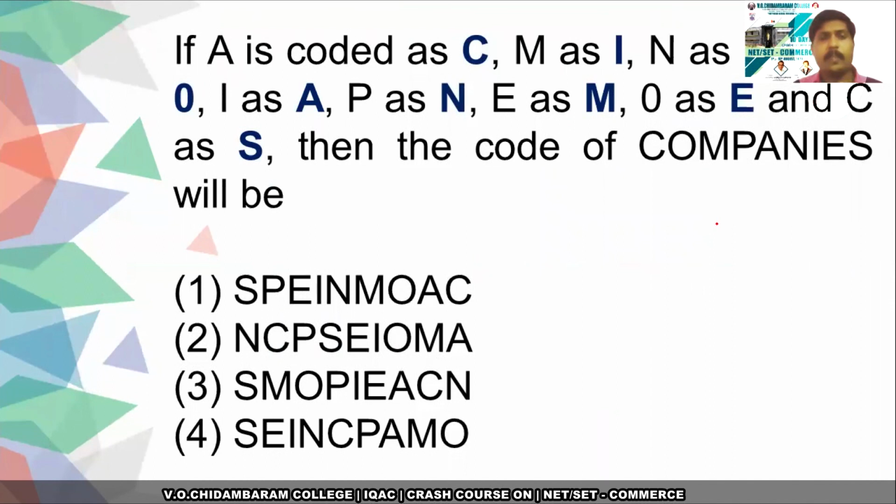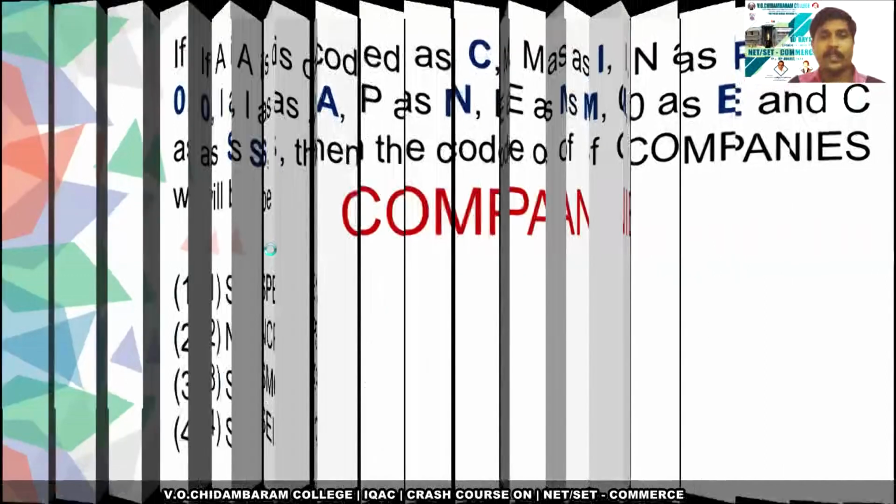So this is another type of question discussed in the NET examinations. A letter is coded with another one, then you have to shift a word using the coding. So here they have given the question. A is coded as C, M as I, N as P, S as O, I as A, P as N, E as M, O as E, and C as S. Then the code of COMPANIES will be what? You have to find it, 4 options are given.